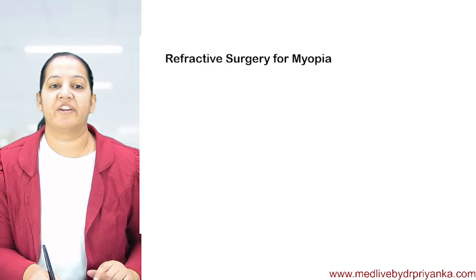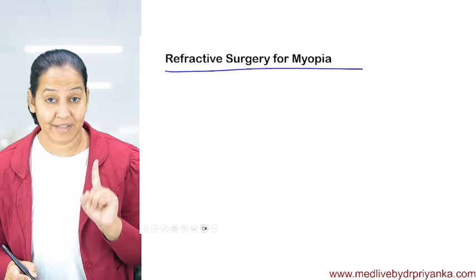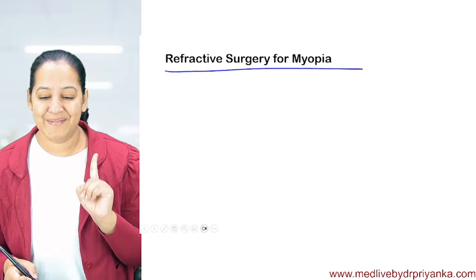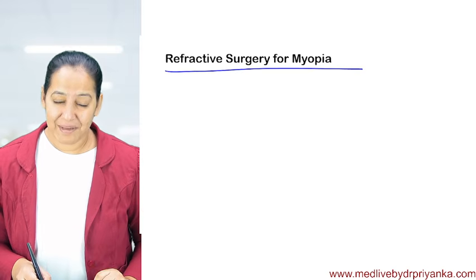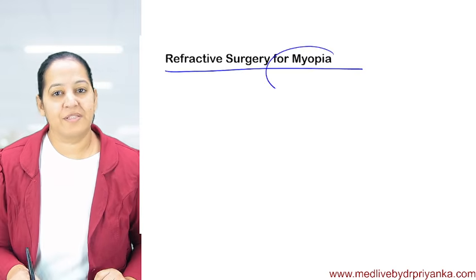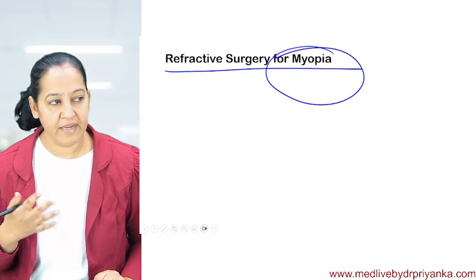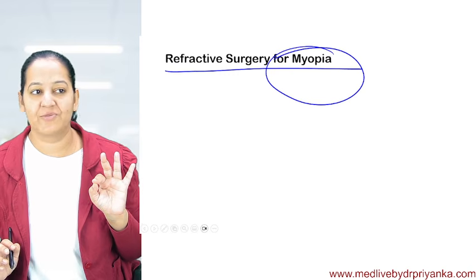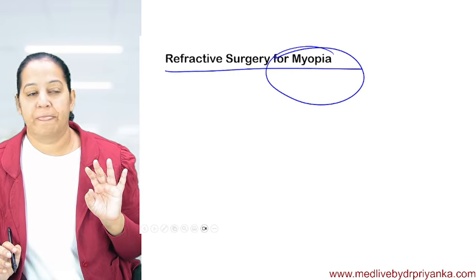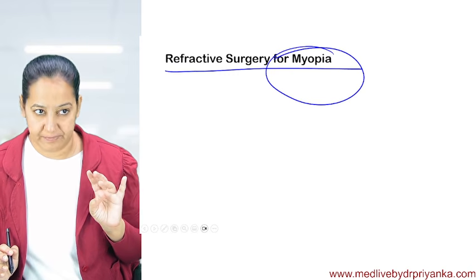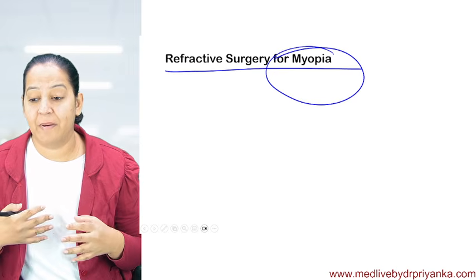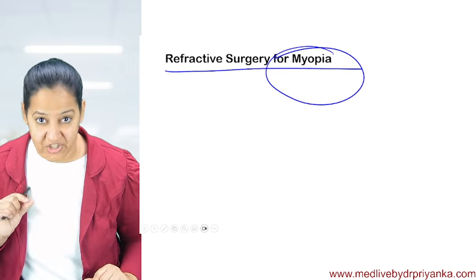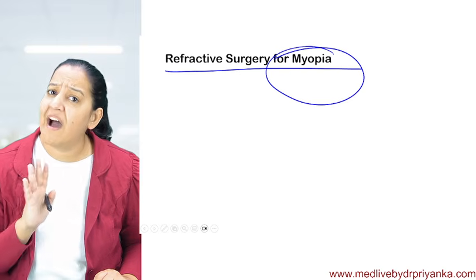Now, let me start the refractive surgeries for myopia. I'm starting the surgeries, people, focus. The myopia surgeries are the most important. The other surgeries are not very common. The other disorders like astigmatism are treated with cylindrical lenses, and aniseikonia and anisometropia are treated by lens exchange. But in myopia, there are 9 surgery options.